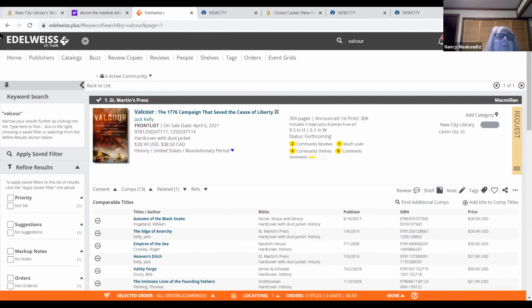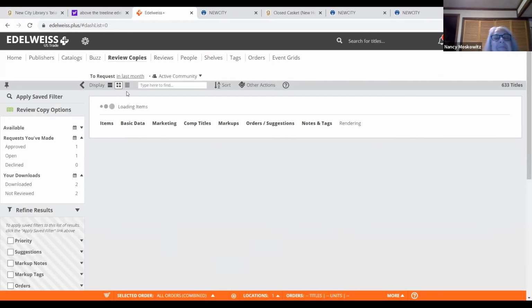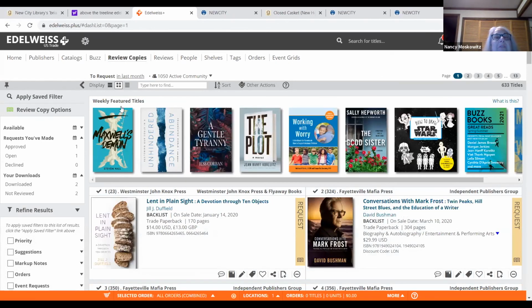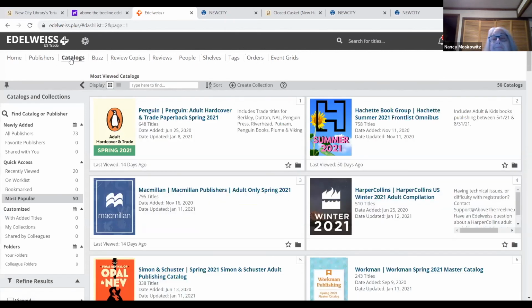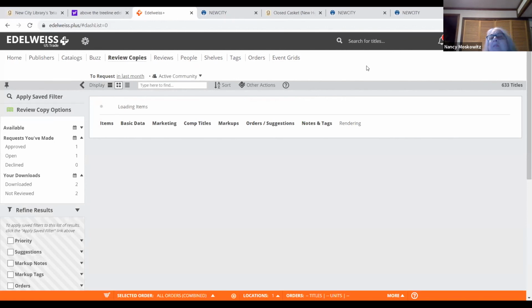It might be over here. Review copies. So you could ask for things. But if I was looking for a particular author, I would probably use NetGalley rather than Edelweiss. I've never used Edelweiss that much until recently, but I do like to look at the new catalogs to get stuff that's out. You can look under publishers, catalogs, review copies. But I think you have to be a member.